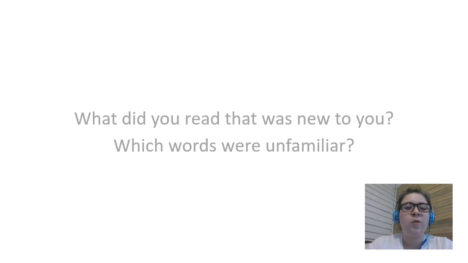Now let's talk about which words were unfamiliar. Some of the things that could have popped up were moonshine. You don't really hear that as much. Or you could have looked at the apple pandowdy. Now, apple pandowdy is actually something that's pretty delicious. It's a type of food. So maybe you're not familiar with that type of food.